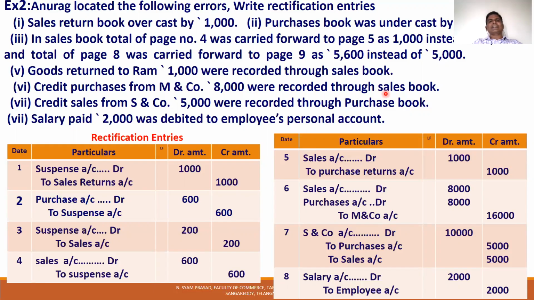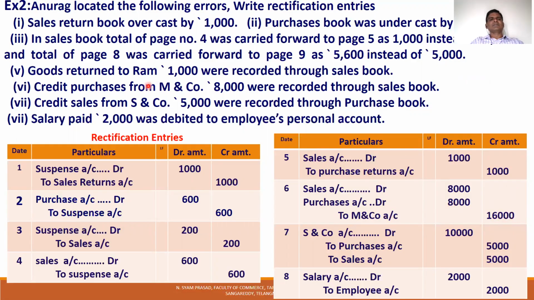Sales account 8,000 credit is rectified by debiting the sales account. The unnecessary wrong credit is rectified by debiting the sales account. And the purchase account is not debited, so purchase account is debited. The wrong debit in M&T company account is rectified by 8,000, and the actual credit 8,000. Total 16,000.